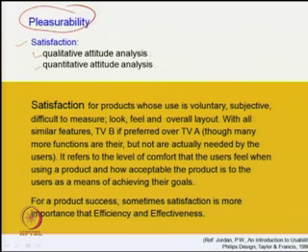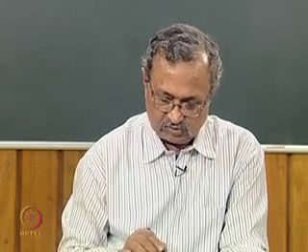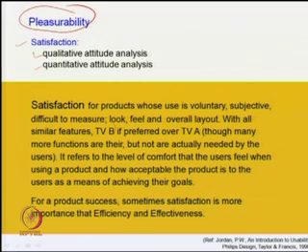Then which one do people normally prefer? In that case, with unnecessary features that people do not require or use, people may not need those. In that case, television B will be preferred over television A.